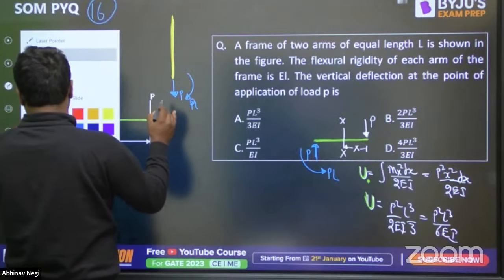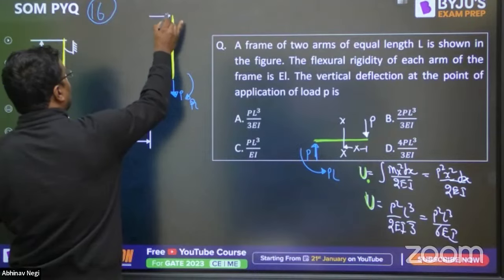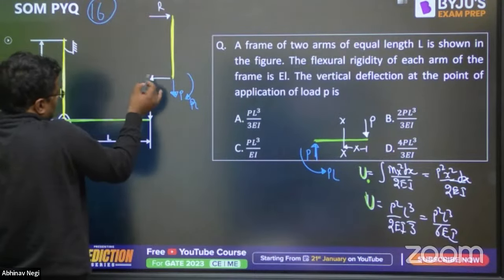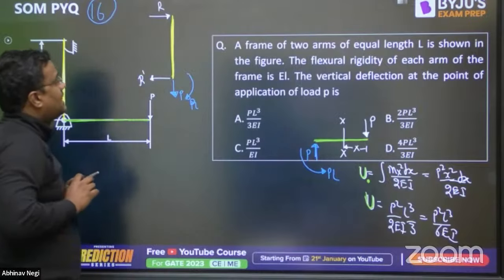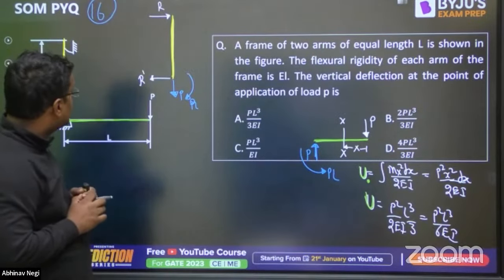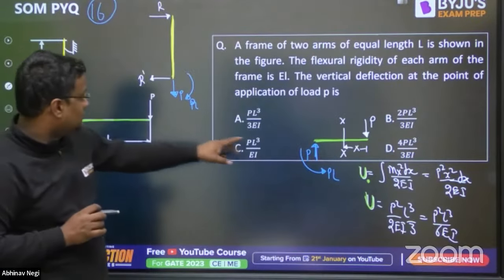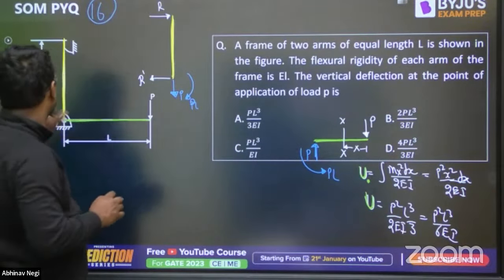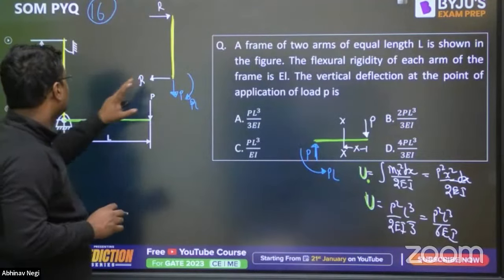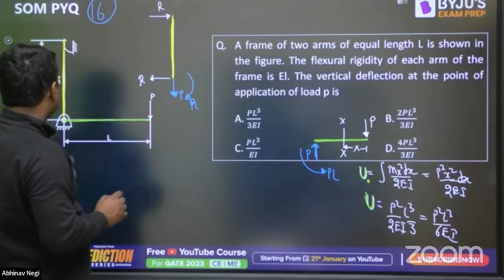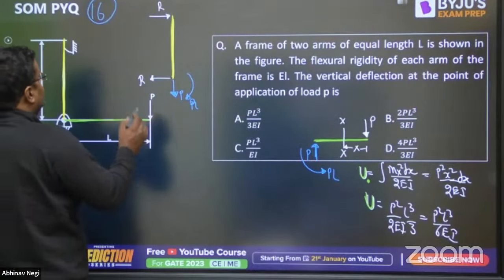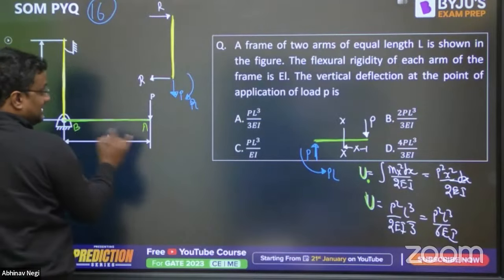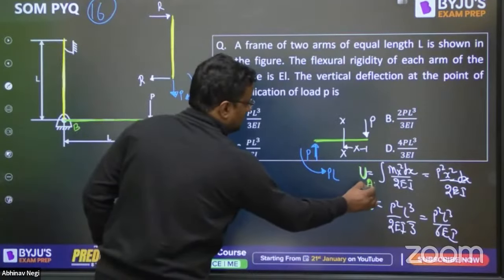Let here the reaction be R, and I don't know if this force will be coming something or not, so let it be R dash. This is R, and for balancing, of course, this will also be R. Now guys, summation of moment about any point has to be 0. So this is A, this is B.